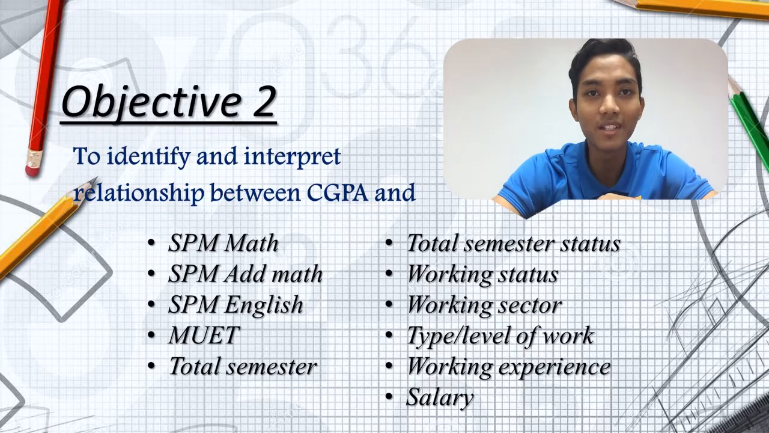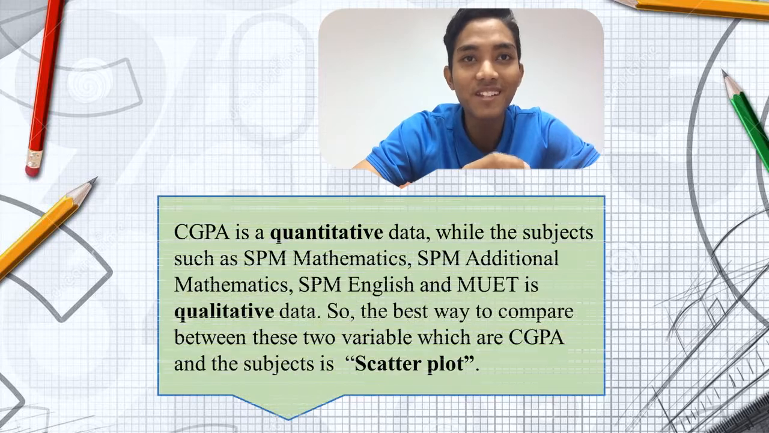Okay, now for Objective 2, we are identifying and interpreting the relationship between CGPA and all of these. As we know, the CGPA is quantitative data while the subject such as SPM Math and other is qualitative data. So the best way to compare these two variables is by using scatter plot.